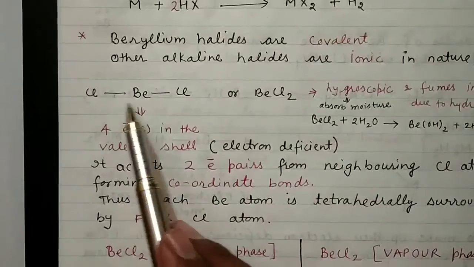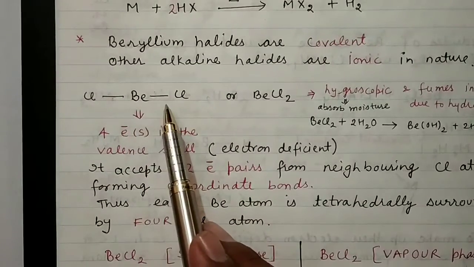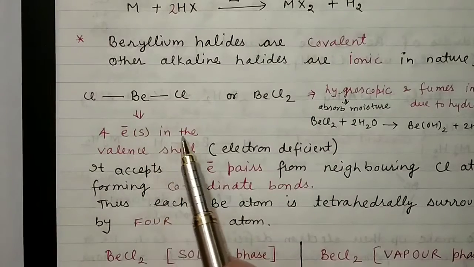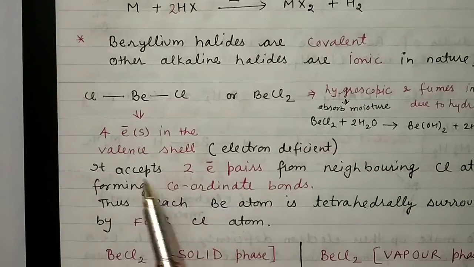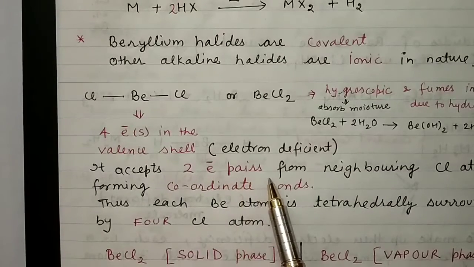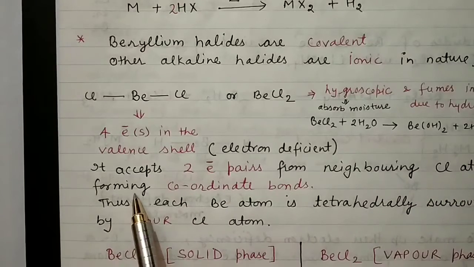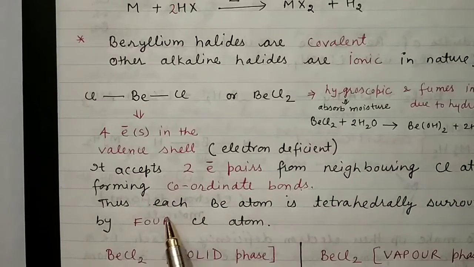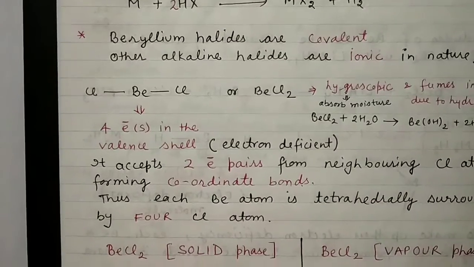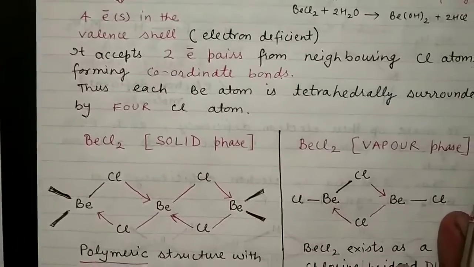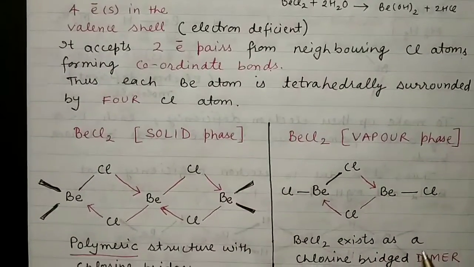Here again in BeCl2, one can write BeCl2 like this. Here there are 4 electrons in the valence shell, which means again this is an electron deficient molecule. It accepts 2 electron pairs, meaning 4 electrons from the neighboring chlorine atoms, forming coordinate bonds. Thus each beryllium atom is tetrahedrally surrounded by 4 chlorine atoms. So here you will see that BeCl2 exists in the solid form in a polymeric structure.